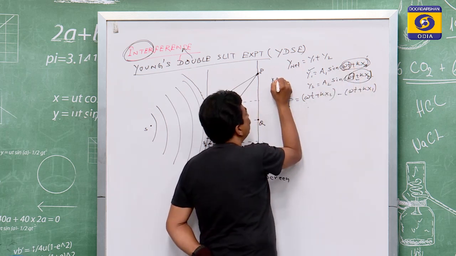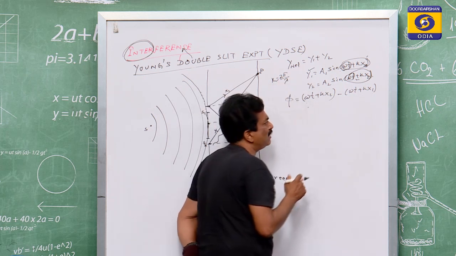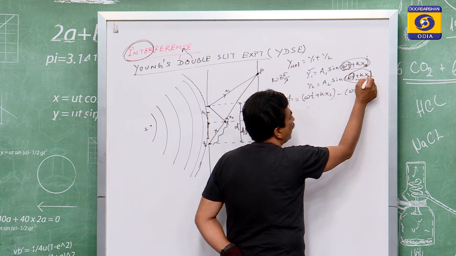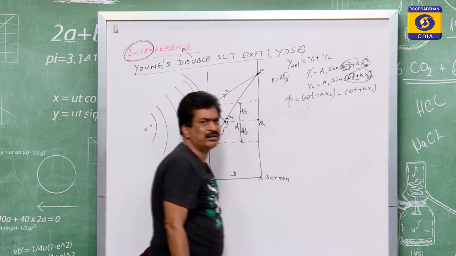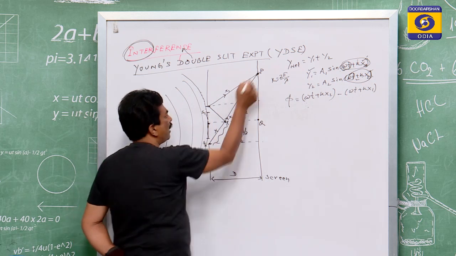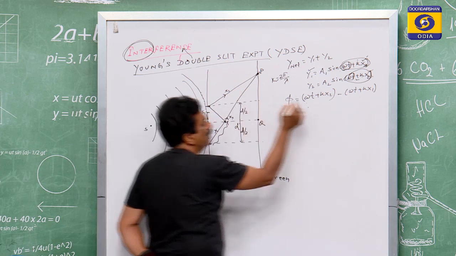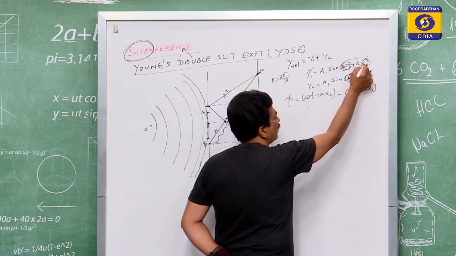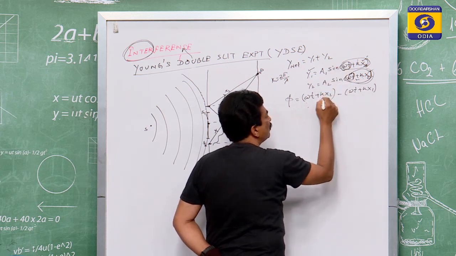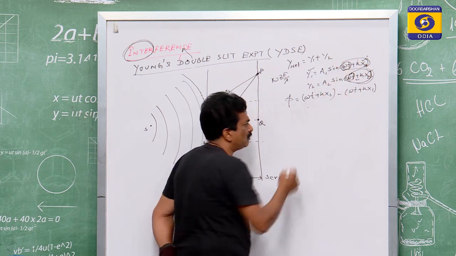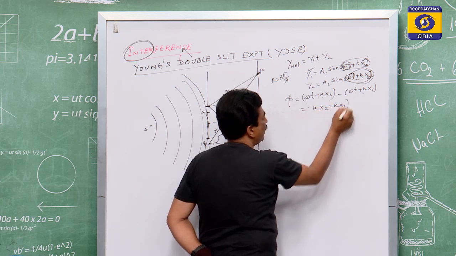You know that the value of k is equal to 2 pi by lambda, as you know from class 11th. So k is the same, and it only depends upon x1 and x2. You see this one we have taken as x2, this one we have taken as x1, therefore x2 is greater than x1, therefore this phase is greater than this one. So phase difference means greater minus the lesser. So this is equal to kx2 minus kx1.